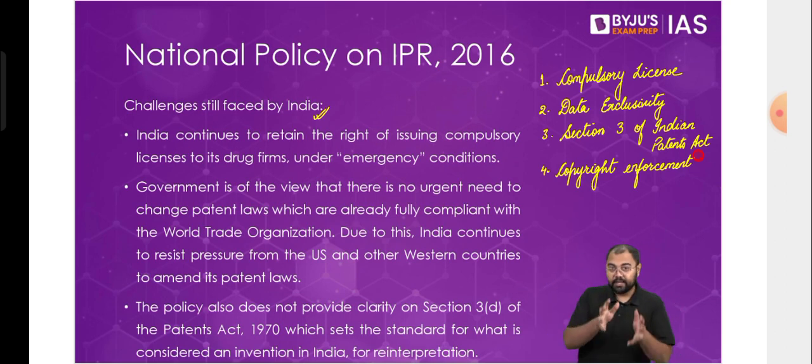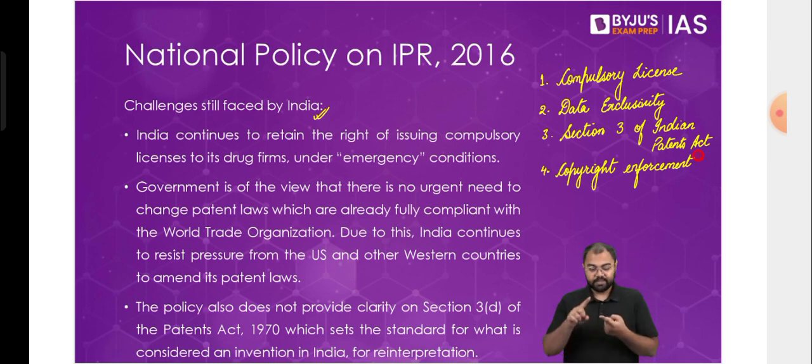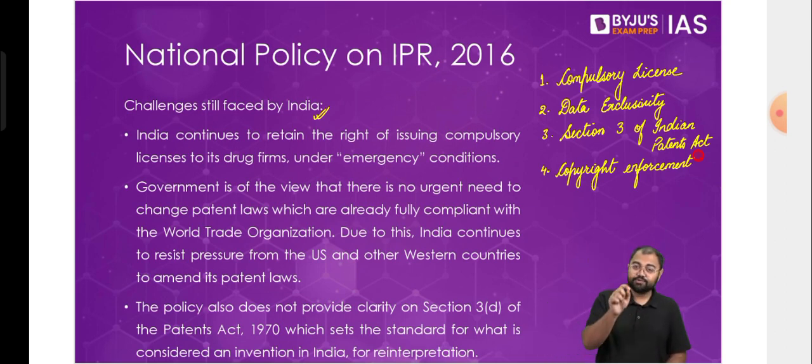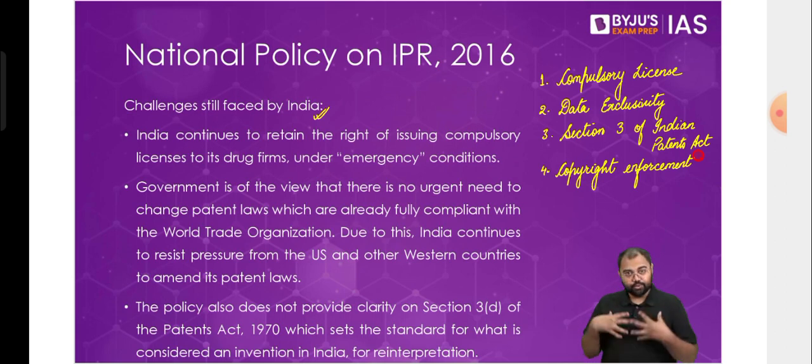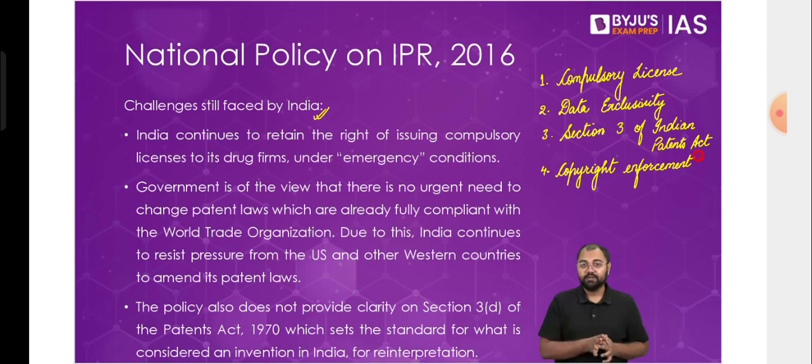Now, this company will be given all the information about the vaccine, because for any kind of patent, what we discussed is that you need a complete public disclosure, meaning that you have to give each and every piece of information about this patent to the government. The government needs to know each and every minutest of the details. So the entire procedure, all the ingredients, and each and everything is known to the government, and the government simply takes this information and gives it to an Indian company and asks that company to make the vaccine as cheap as possible, because nobody is going to take any profit out of it.